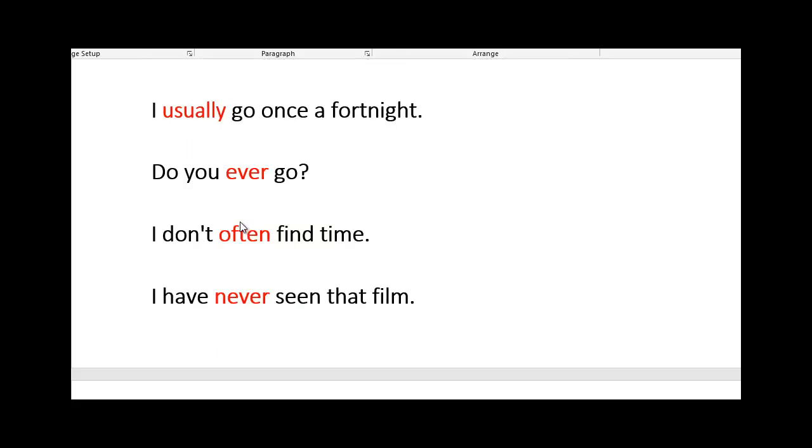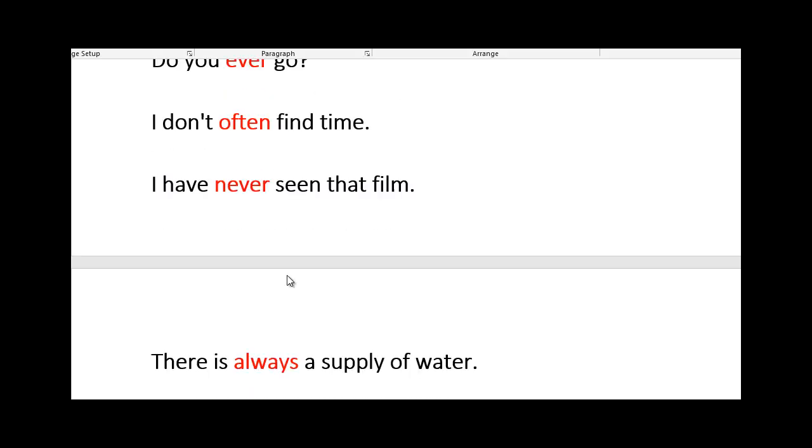Do you ever go? I don't often find time. I do not often. Often here is another adverb, okay? After the helping verb and find. So the adverb here is coming between the helping verb, which is do, and the main verb, which is find, okay? I have never seen, also again, helping verb, have, okay, and seen, the main verb. So I have never seen that film.